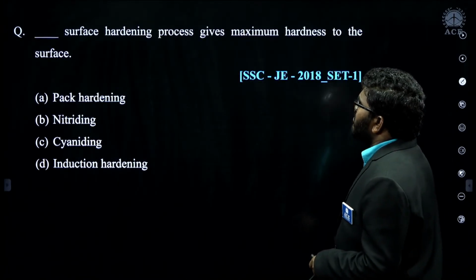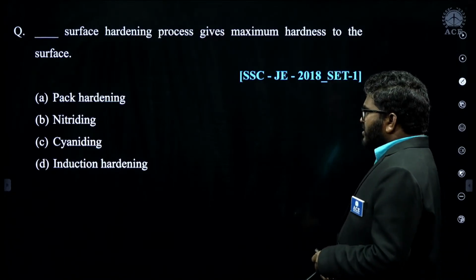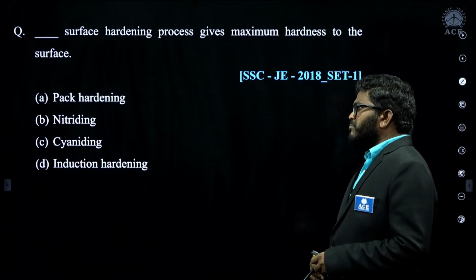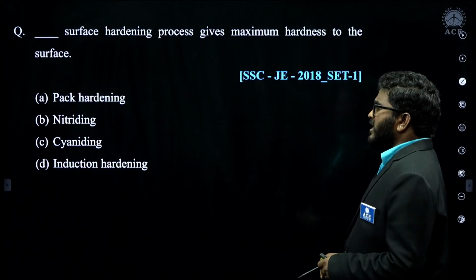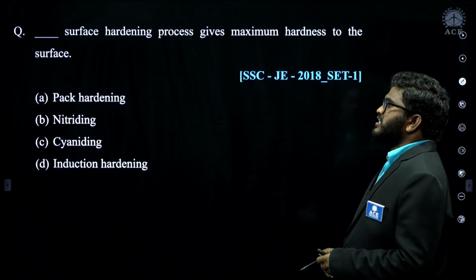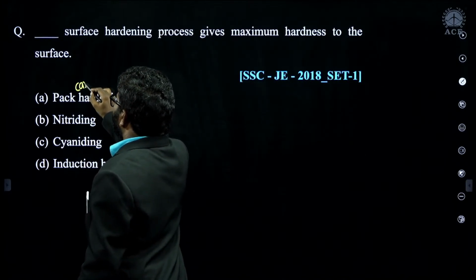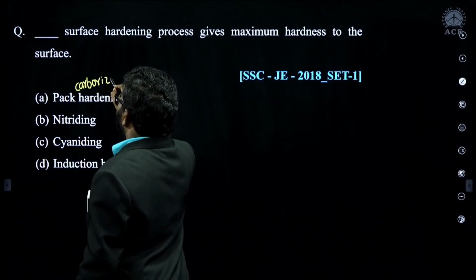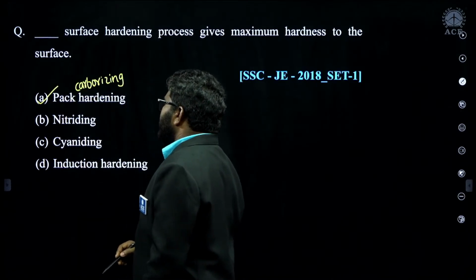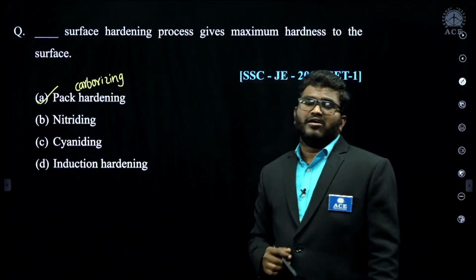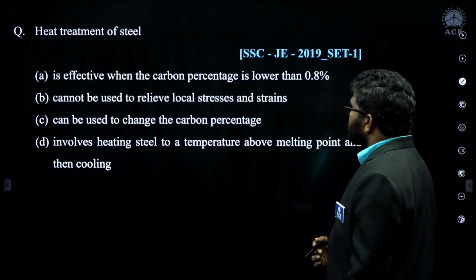Which surface hardening process gives maximum hardness to the surface? The options are pack hardening, nitriding, cyaniding, induction hardening. Here it is pack carburizing. This carburizing process will give you more case depth compared to nitriding and cyaniding. So A is the correct answer. Pack carburizing will give you more surface hardness.